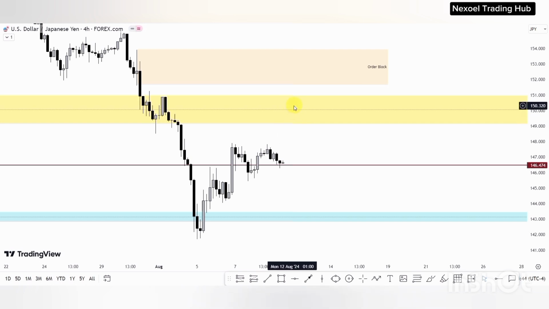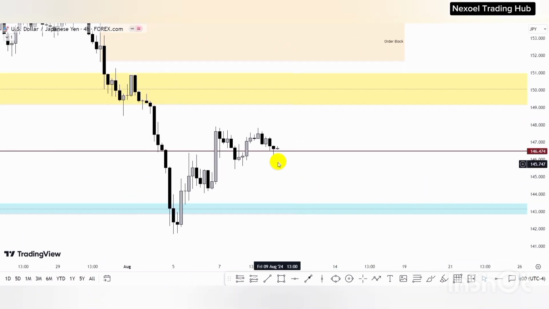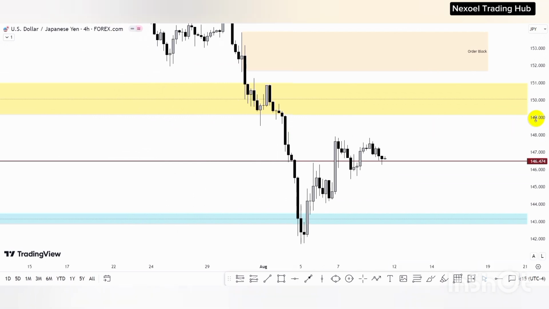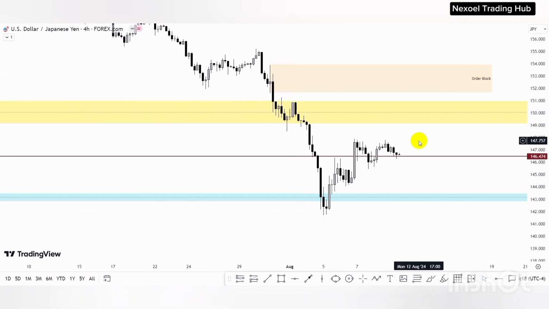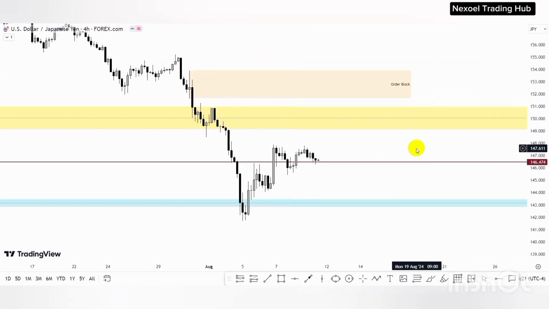Or we could even see price possibly raid through this zone to take out this buy side liquidity and then mitigate this other block. Then we frame the bearish bias to the downside. Otherwise, we could see that price may actually fall, take out this sell side liquidity to fill up this inefficiency, and then price gives the bullish ride to the upside before we frame the bearish move to the downside. So this is what I have to show us, guys, in the USDJPY and in the weekly Forex focus for this coming week.